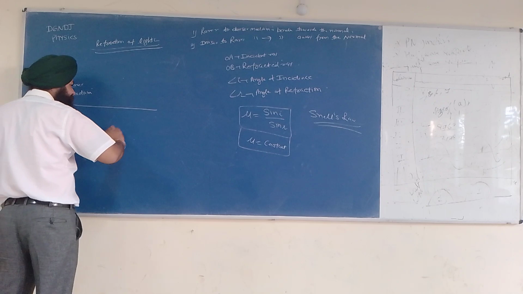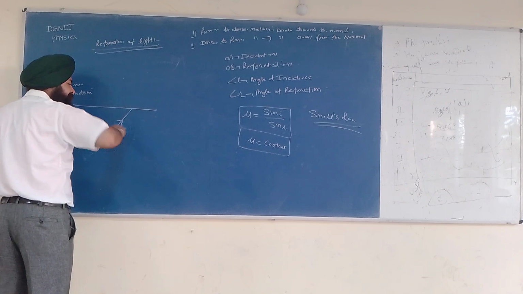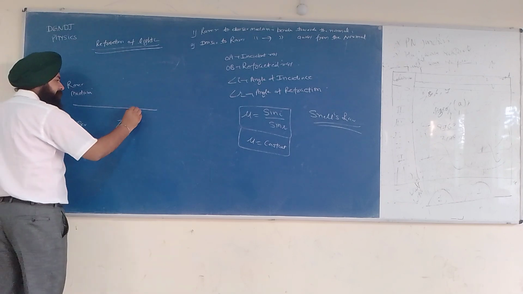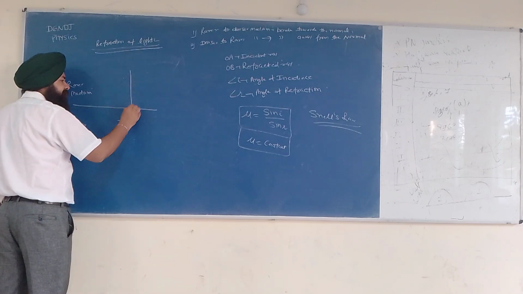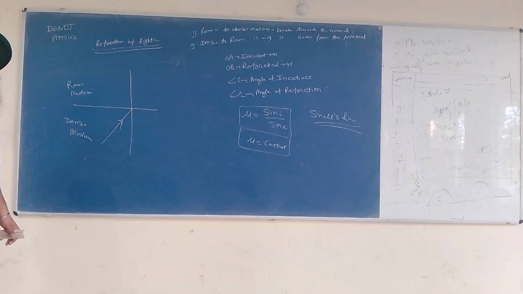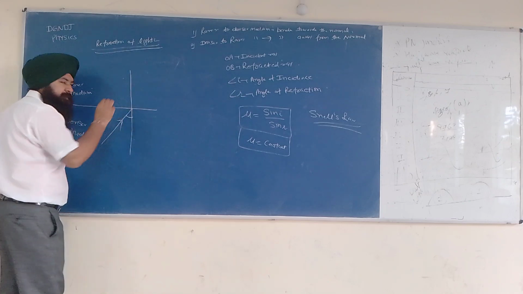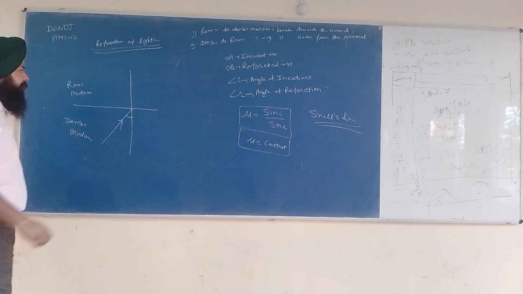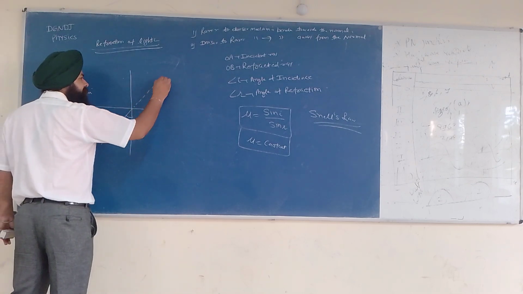Let us say that light goes from denser to rarer medium. What will happen? I will draw a normal at this point of incidence. This is the normal, and this angle is called the angle of incidence.